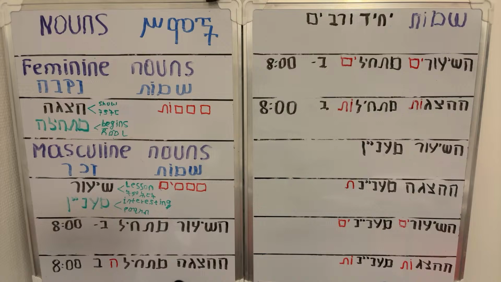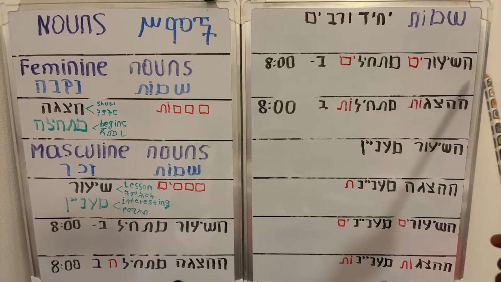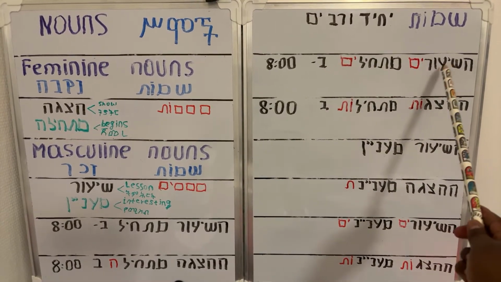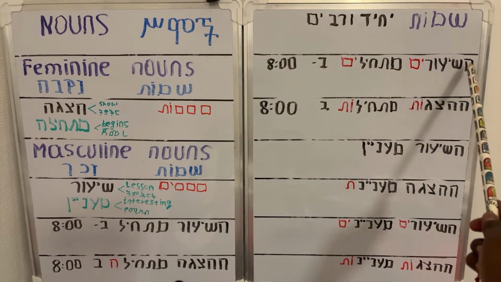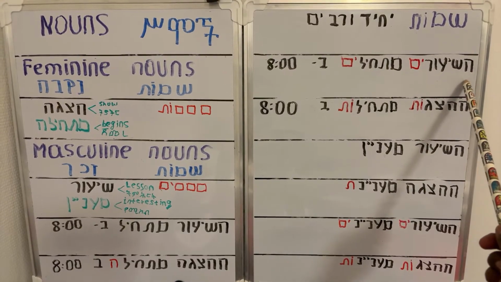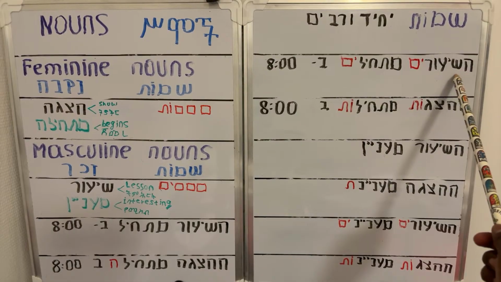So here, the show mathila is singular nekeva. Zahar yahid. Nekeva yahid. Zahar yahid. Nekeva yahid. Zahar rabim. Nekeva rabim. We call it Zahar rabim.